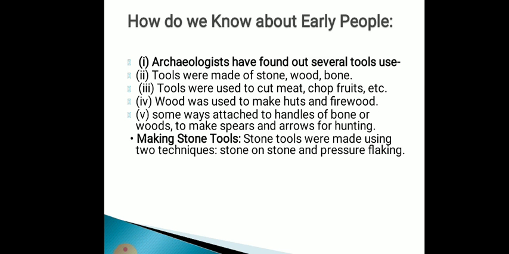Then strikes were made repeatedly until the required shape was obtained. When we talk about pressure flaking, the core was placed on a firm surface and a hammer stone was used, and a piece of bone or stone was placed on the core to remove flakes, which would be shaped into the tools.